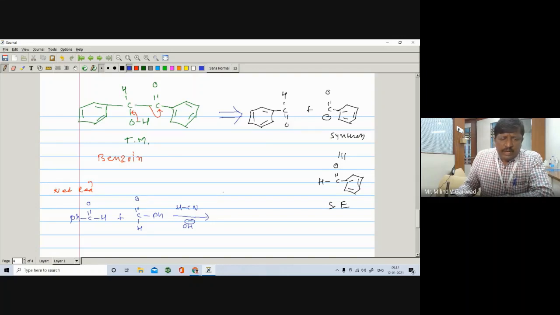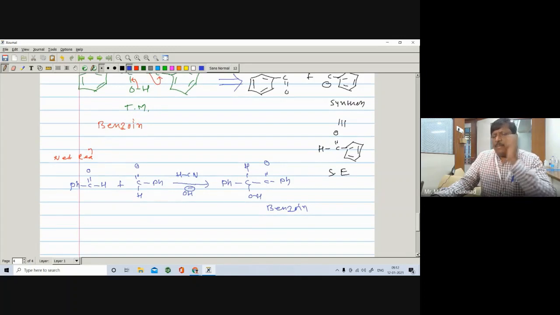So here what happened? There is a formation of benzoin. Here is the H, there is an OH, and here is a C double bond O and Ph. It is called benzoin.